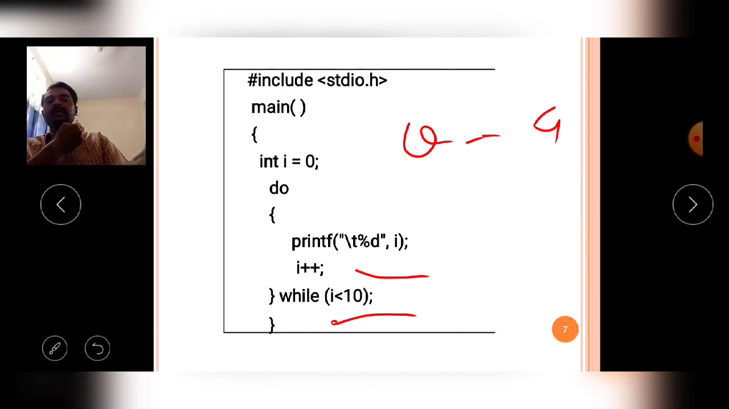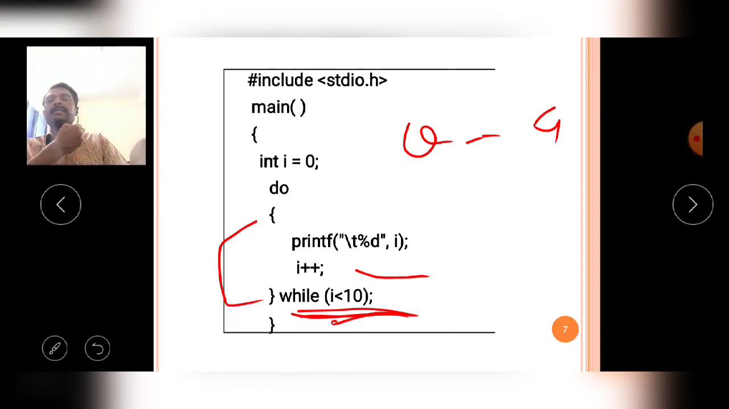So observe carefully, students. Here this is the do while loop. For that reason I am writing the condition verification at the bottom of the block. This is the block, so at the bottom of the block I write the condition. Like that the do while loop program is executed by the compiler.